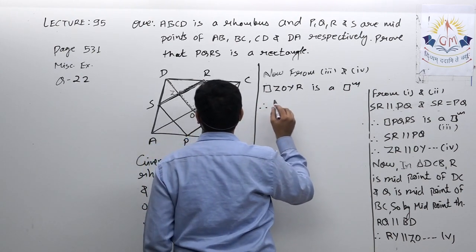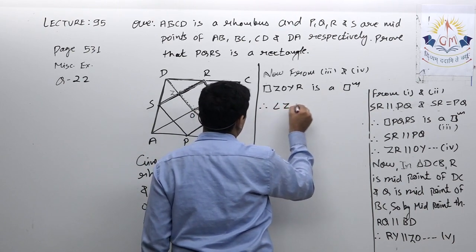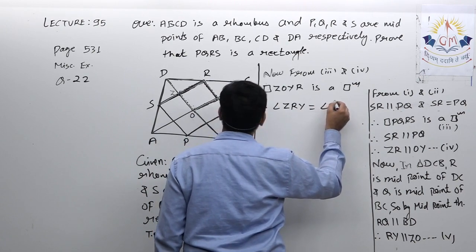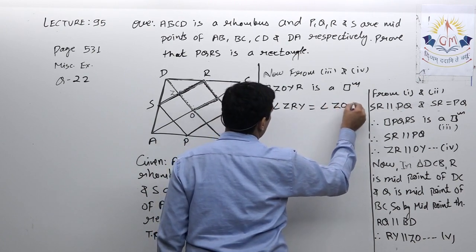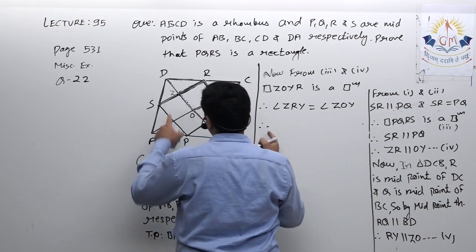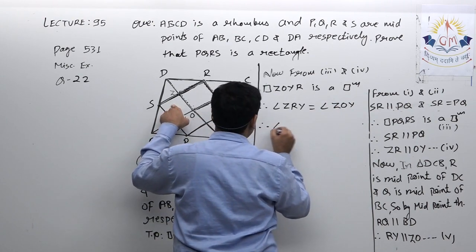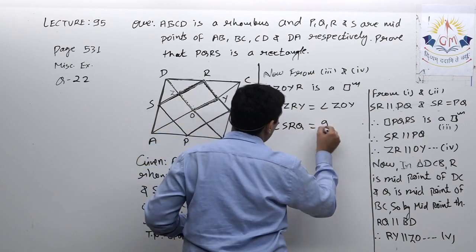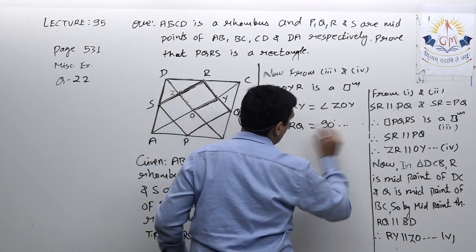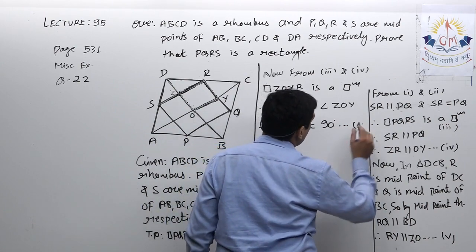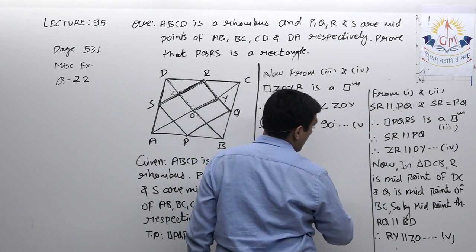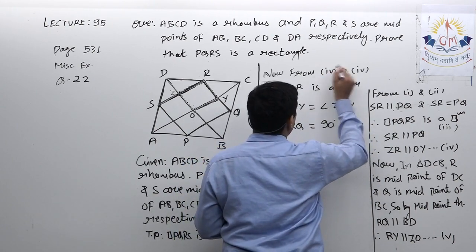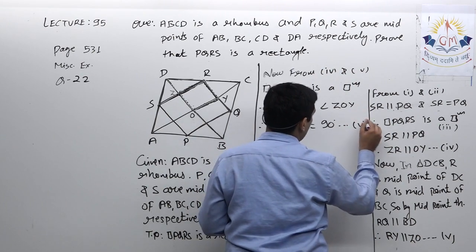Therefore, angle ZRY is equal to angle ZOY. Now, ZRY can be written as SRQ. Therefore, angle SRQ is equal to angle ZOY, which is 90 degrees. Here it should be from 4th and 5th, and here it will be 6th.